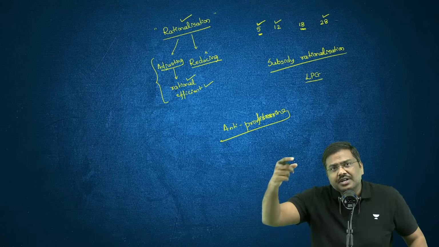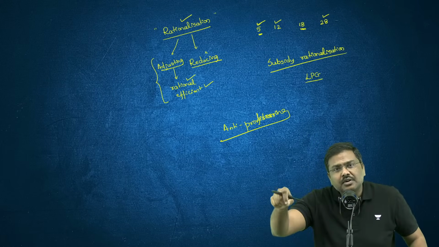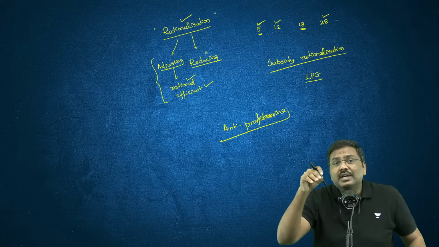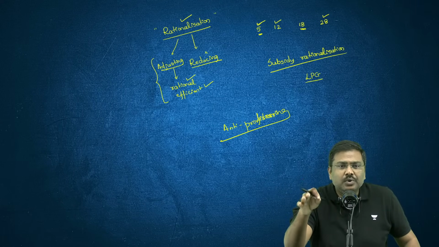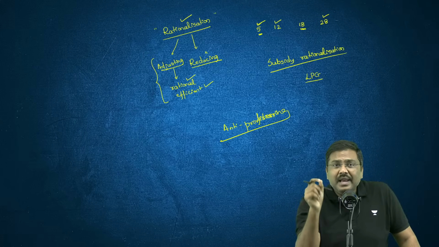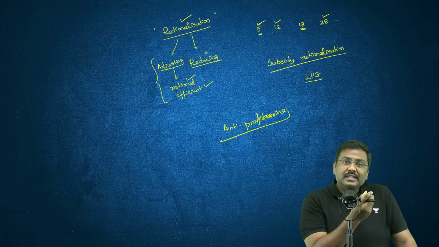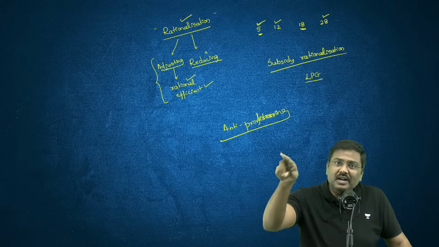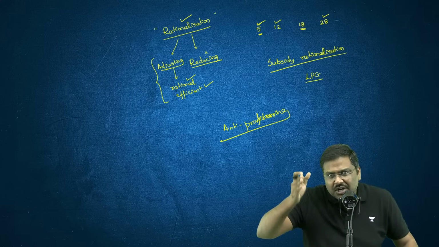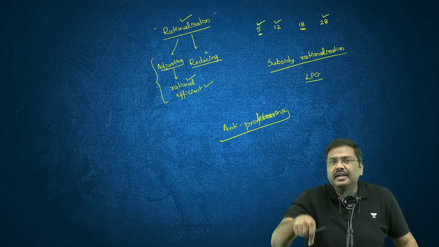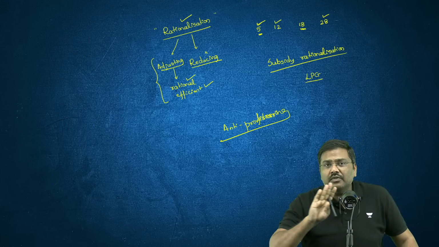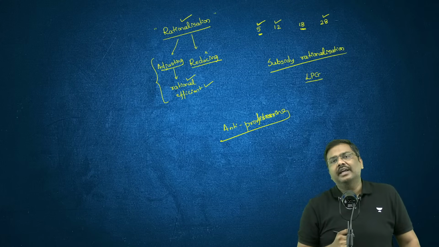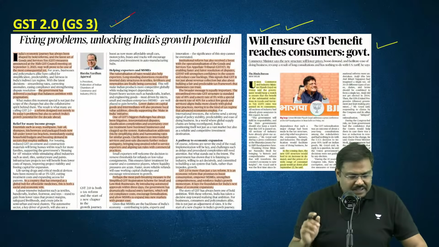After that, the function was transferred to the Competition Commission of India. Now, from the Competition Commission of India, it has been transferred to the GST Appellate Tribunal. Whether the GST Appellate Tribunal is allowed to take up new cases, the government will decide. Because from this financial year, I repeat, from this financial year, no new anti-profiteering cases are supposed to be accepted by the GSTAT. So is everybody able to understand the discussion here?